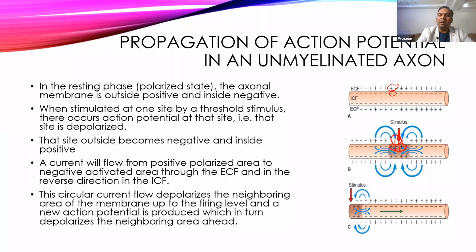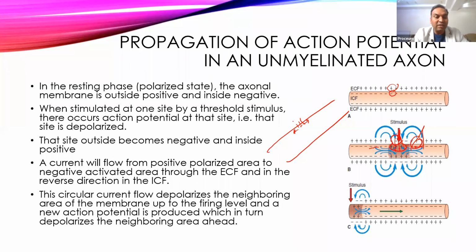This sodium will also spill to the nearby area. So sodium goes here, and now this side also becomes positive, and this side will slowly raise the membrane potential and reach up to -55 millivolts, and now this side also generates the action potential.